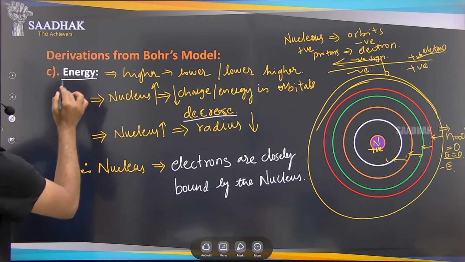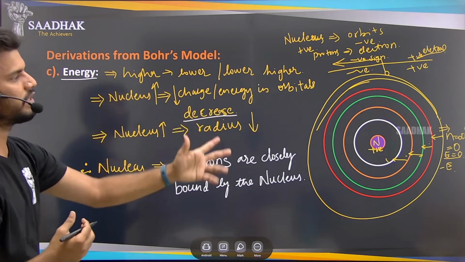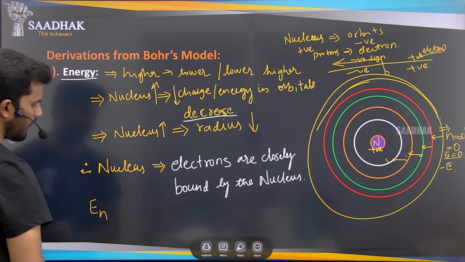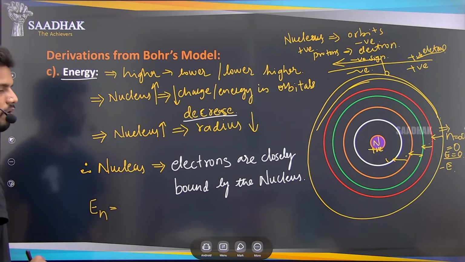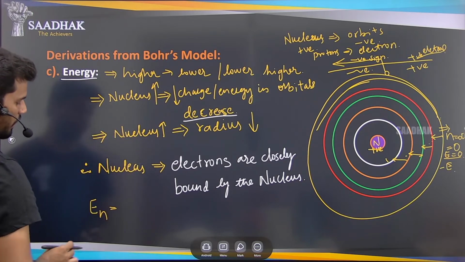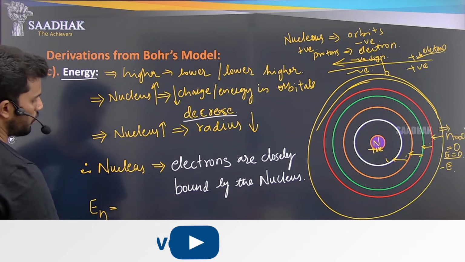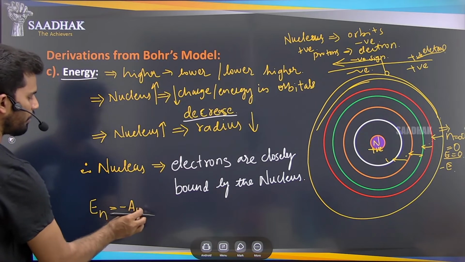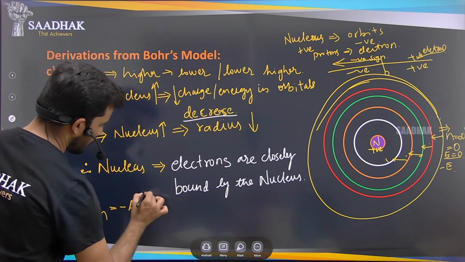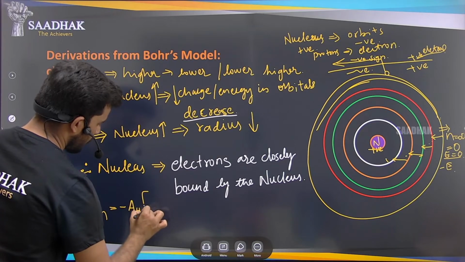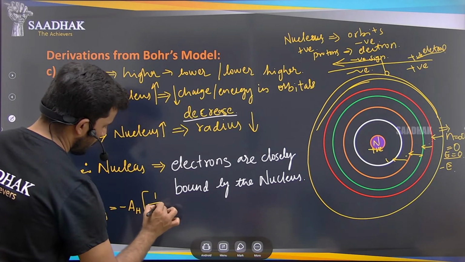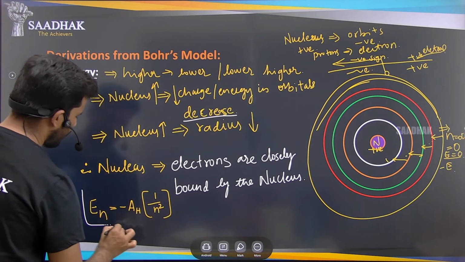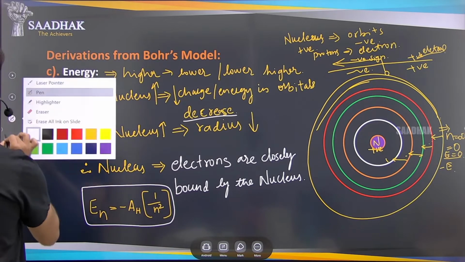Okay, so what is the quantity of the energy that each and every orbital is having? That is given by the energy of the nth orbital, where n is the principal quantum number. En is equal to minus AH into 1 by n square, where AH is the energy constant of hydrogen. Okay, so this is about the energy of the orbital.